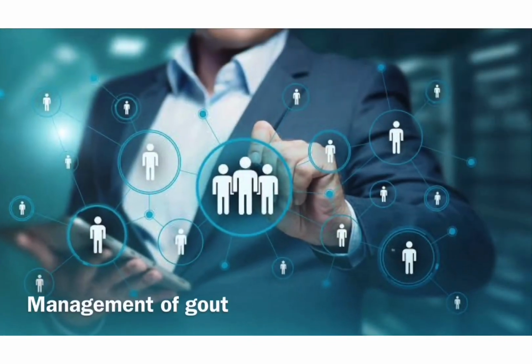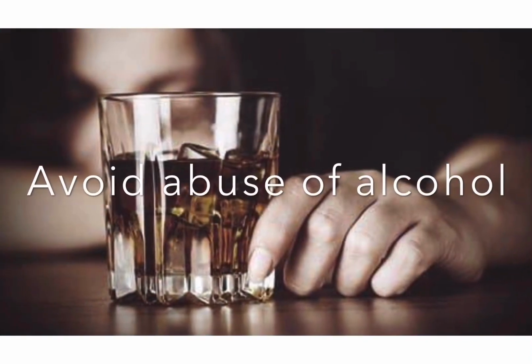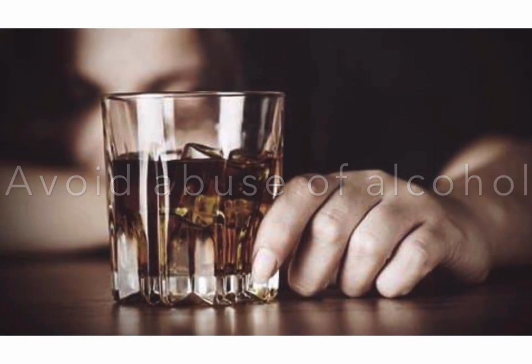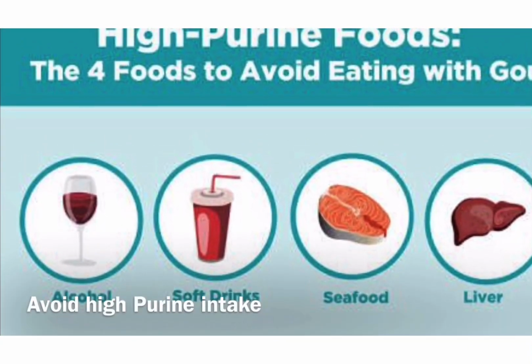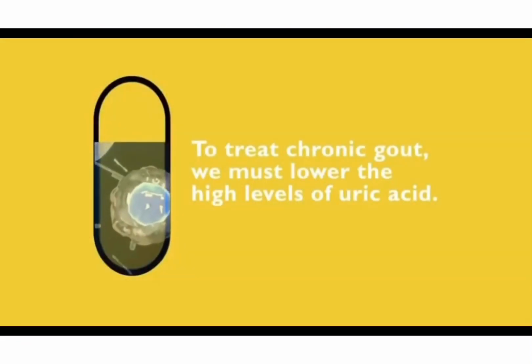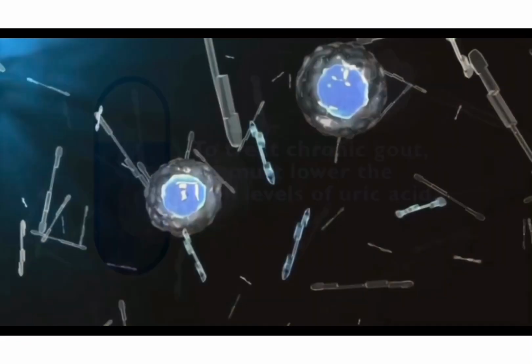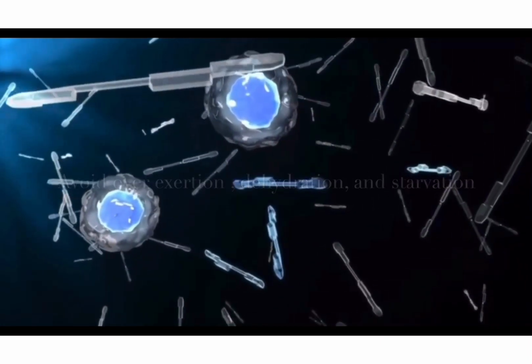Let's discuss the management of gout. Alcohol abuse should be avoided. Avoid taking high purine intake. To treat chronic gout, we must lower the high levels of uric acid. Guys, avoid overexertion, dehydration, and starvation, and stay healthy.